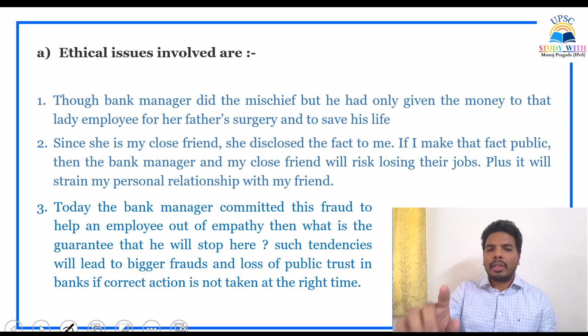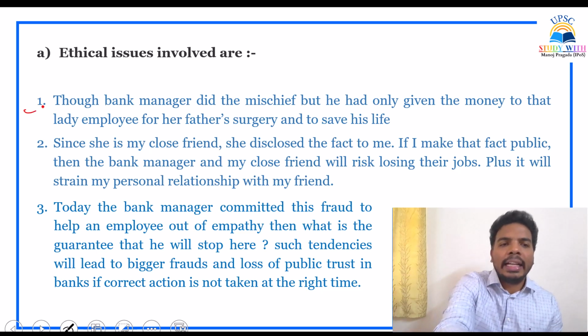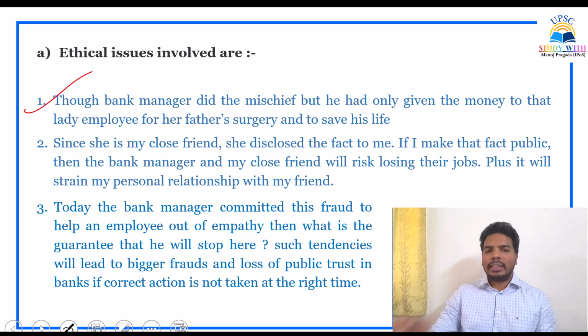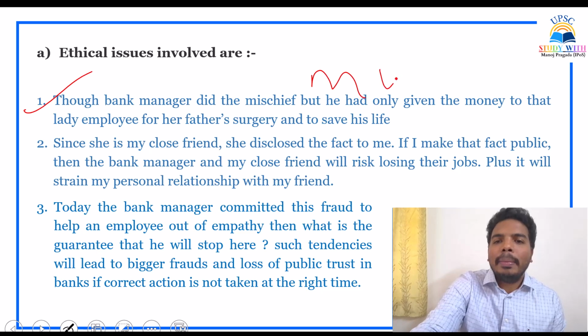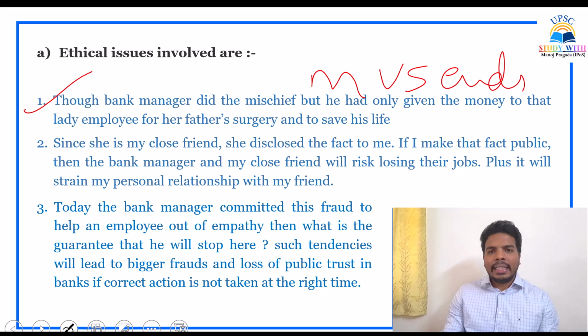So first, I am talking about the bank manager. This is the angle from the bank manager. He is also one of the stakeholders. Though the bank manager did the mischief, he had only given the money to that lady employee for her father's surgery and to save a life. So here, what is the angle? Means versus ends. That is the skeleton, the angle on which I have developed the content.